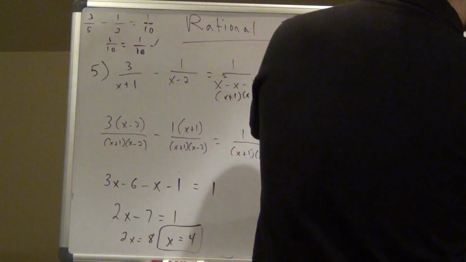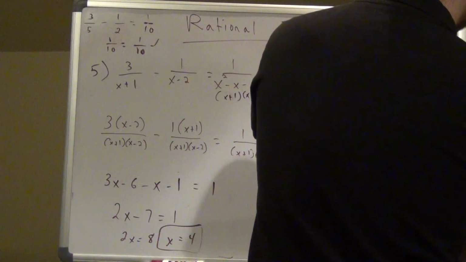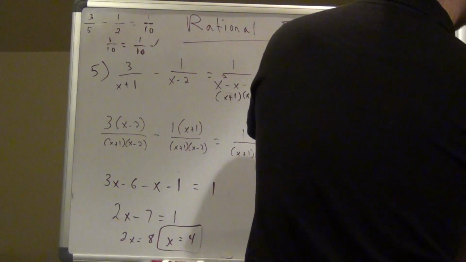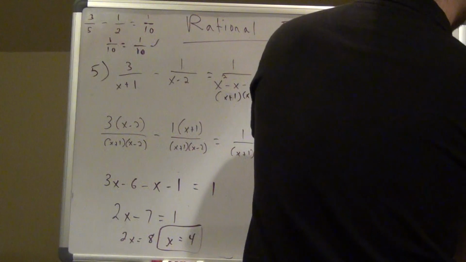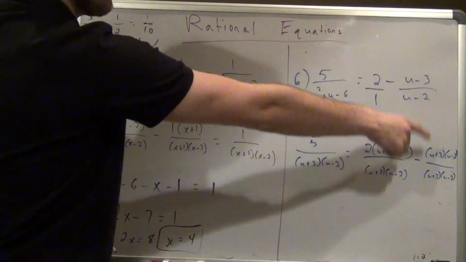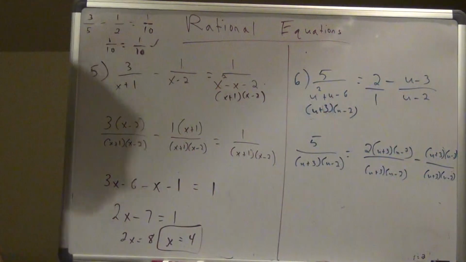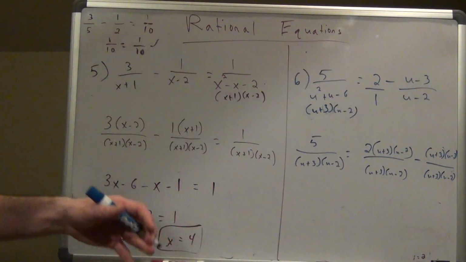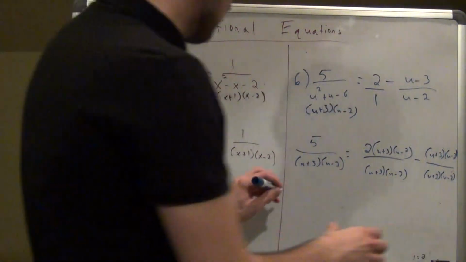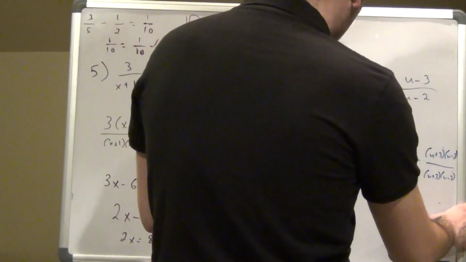And over here, I'm going to have minus (u plus 3)(u minus 3) over (u plus 3)(u minus 2). So I multiply u plus 3 to the top of this one because from here to here, I got a u plus 3 added. Okay, so now I'm going to get rid of the denominators and just have what's left at the top. So I'm going to have a 5 right here, equals.